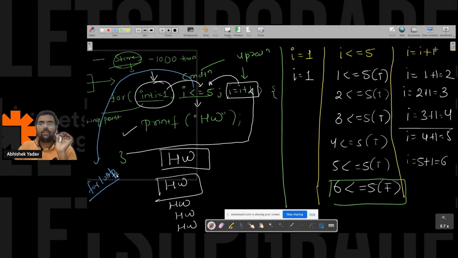Right, everyone? Everyone is clear with the dry run table? Anyone has any doubt? Please write in the chat. How to create a dry run table and how I am executing the dry run table manually. Anyone has any doubt? Please write in the chat. Okay. Till that time, I am writing the code here, right?